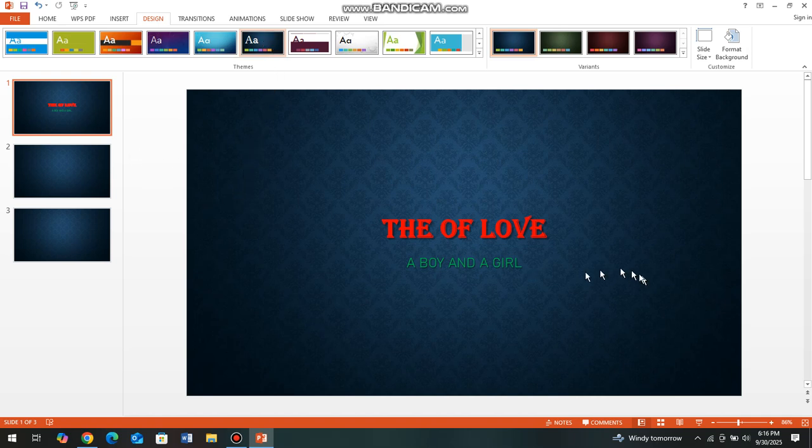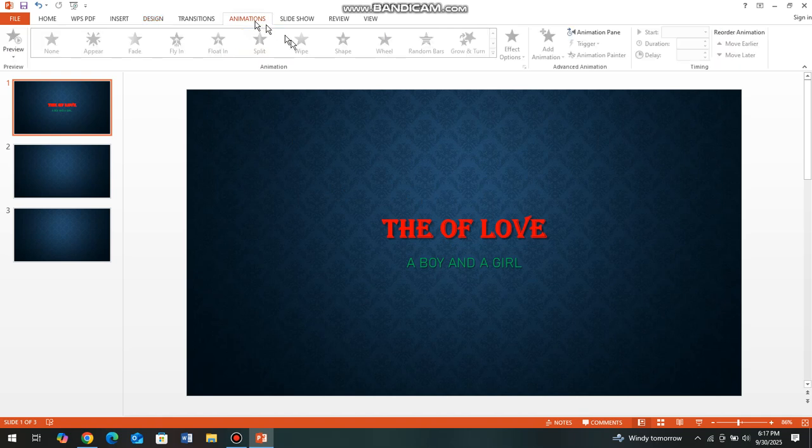Okay, so if you have seen here, since the background is dark, we can't put colors which are dark; we must make sure that all our content colors are bright. Apart from that, if you want to put some more animations to this one, like we learned animations, you need to come on animations. Here you need to click on where you want to animate.